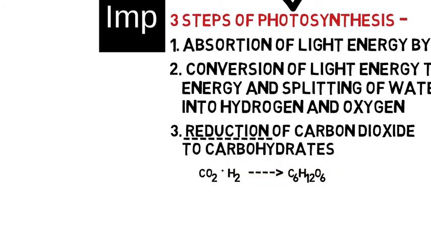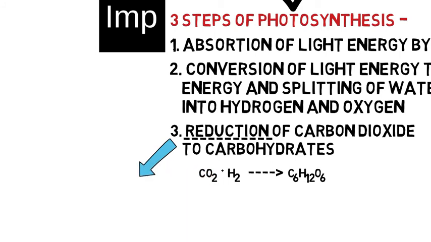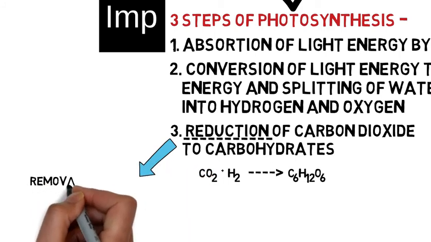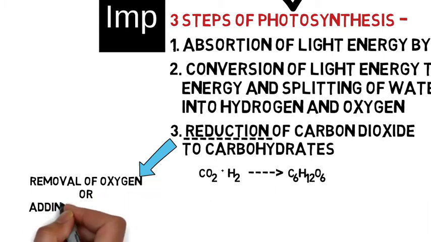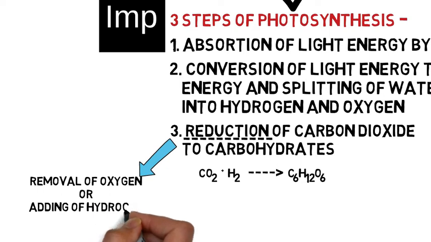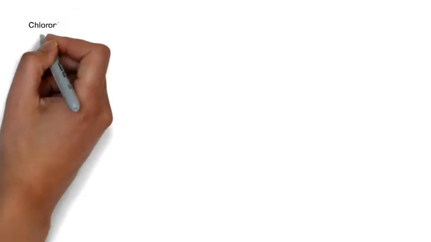You can rewind the video and see what happened, and from where the H2 molecule came from the H2O. So it became carbohydrate. And reduction means removal of oxygen or addition of hydrogen. Here addition of hydrogen is taking place, so reduction of carbon dioxide to carbohydrate is the third step.